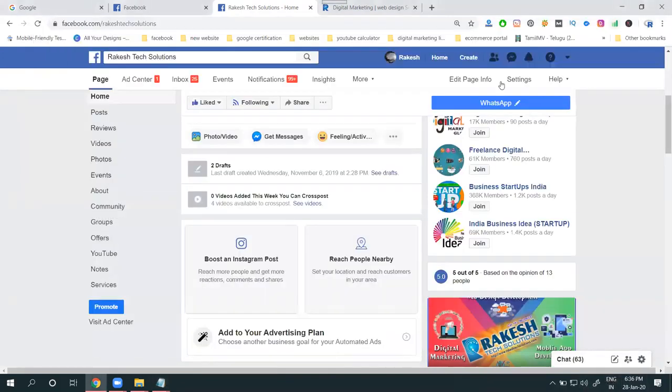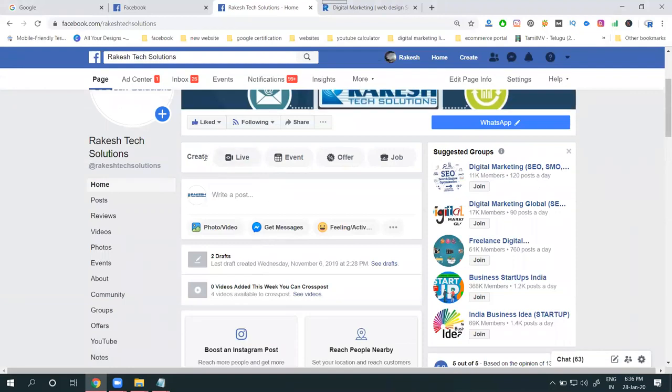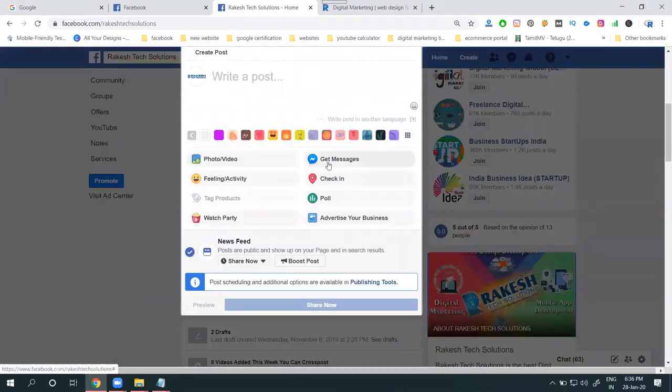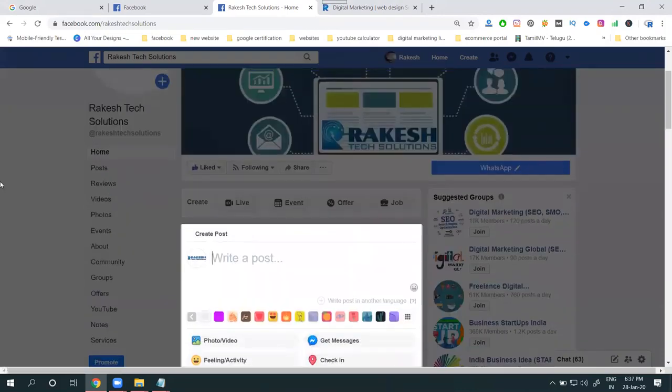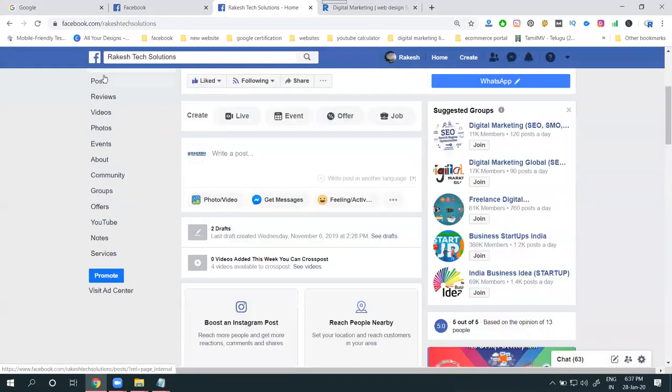First, the options include live, event, offer, job postings, photo and video, get messages, feeling activity, check-in, poll, watch party, and advertise your business. This will be paid marketing. A few more options are there, and they depend completely on your tabs. In these tabs, we can go for groups, offer, photos, videos, and the post option.